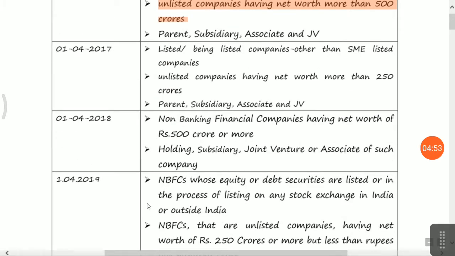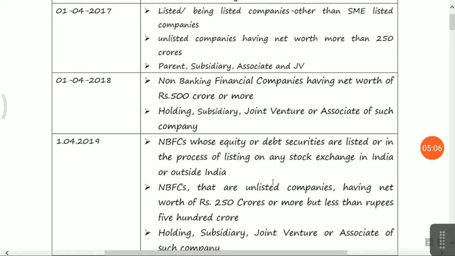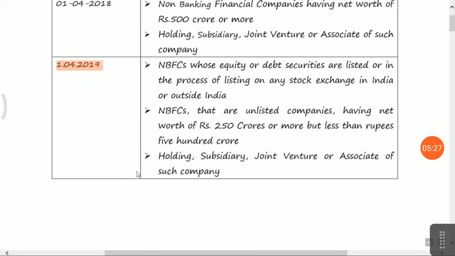From 1st April 2018, they made it compulsory for NBFCs having net worth above 500 crores, along with their holding, subsidiary, joint venture and associates. From 1st April 2019, they made it compulsory for NBFCs whose equity or debt are listed or in the process of listing. Listing means Bombay Stock Exchange. And NBFCs that are unlisted companies having net worth above 250 crores but less than 500 crores are also covered in Indian accounting standard, along with holding, subsidiary, joint venture, associate and such companies.